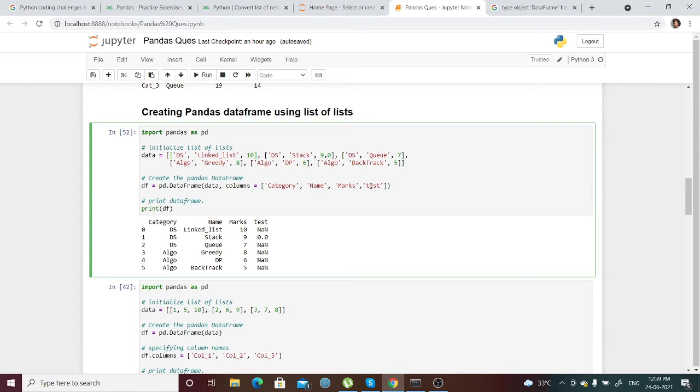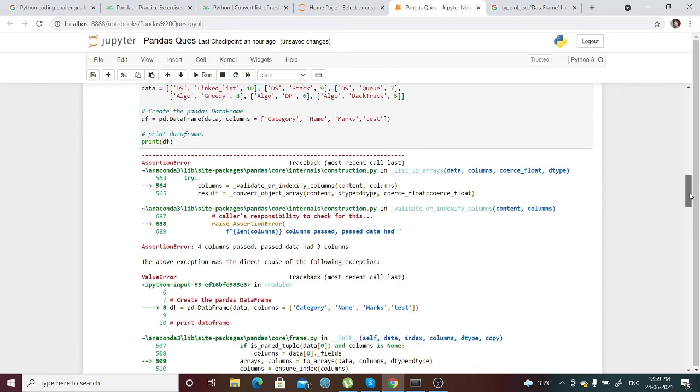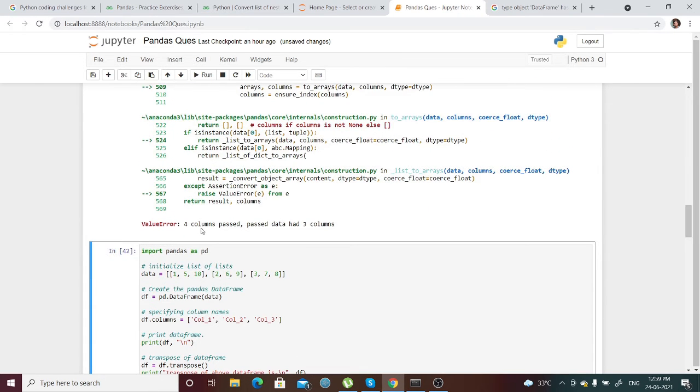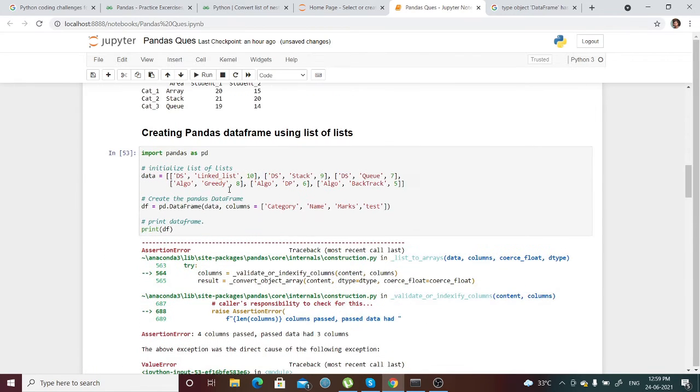Suppose I have taken four columns, and I have chosen three column values in each data, and I've chosen four data frame columns. Let's see whether it gives me an error or not. Okay, this is giving me an error. It is saying four columns passed, passed data three columns. So actually here I'm passing three column values in all data, but I have assigned four columns in the data set. So it will create an error.